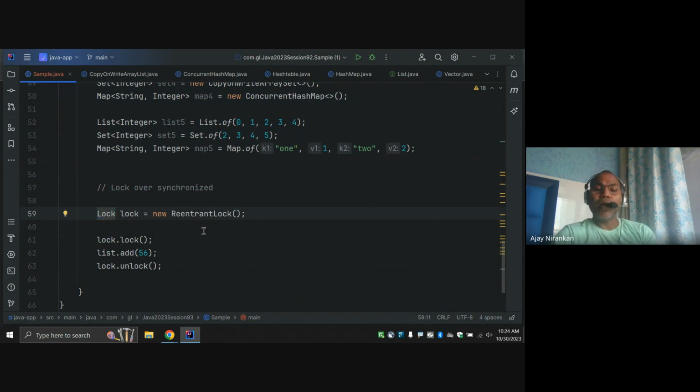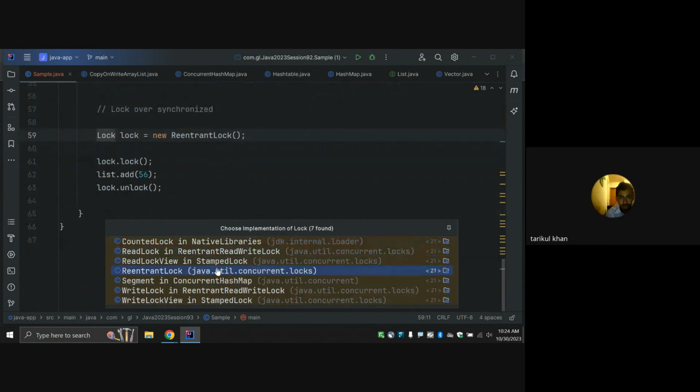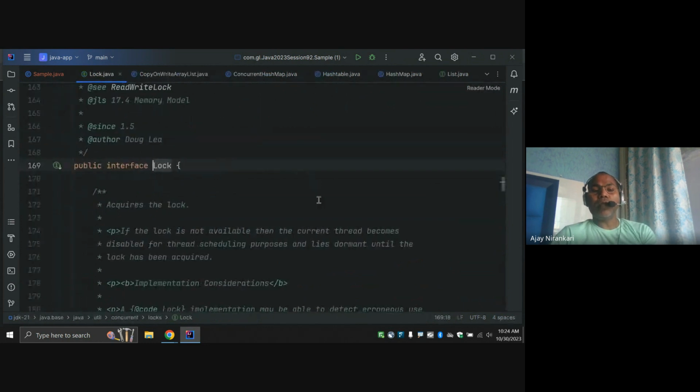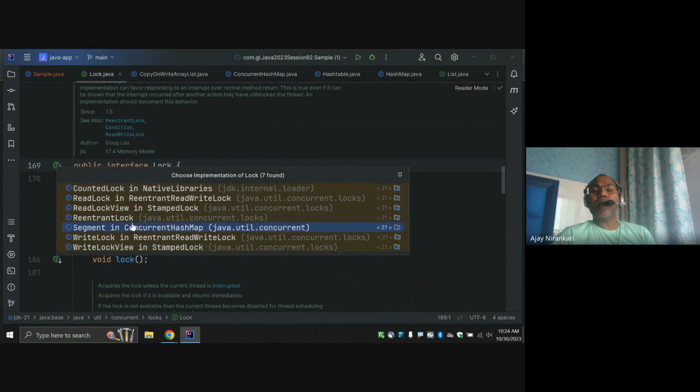A lock interface has multiple implementations. Maybe here conditional lock, maybe reentrant lock, semaphore we already did, write lock, read lock. This class has multiple implementations, you can check out. Just click here with the mouse and figure out all the implementations we have: counted lock, read lock, read lock view, reentrant lock, which we took as an example, segment lock. Notice this segment lock is implemented by the concurrent hash map. The concurrent hash map internally uses this lock interface.